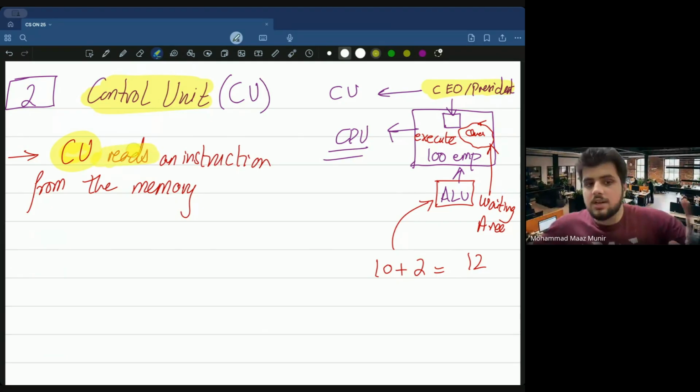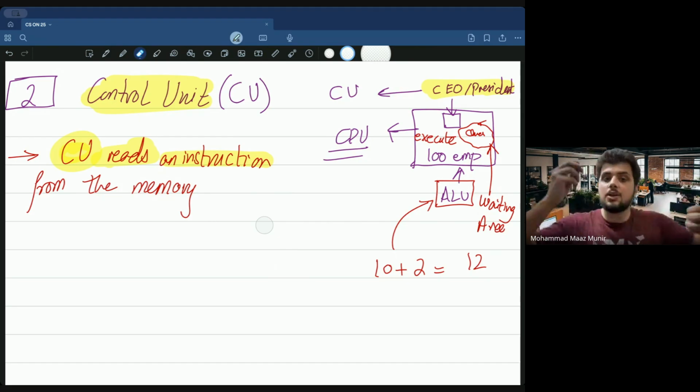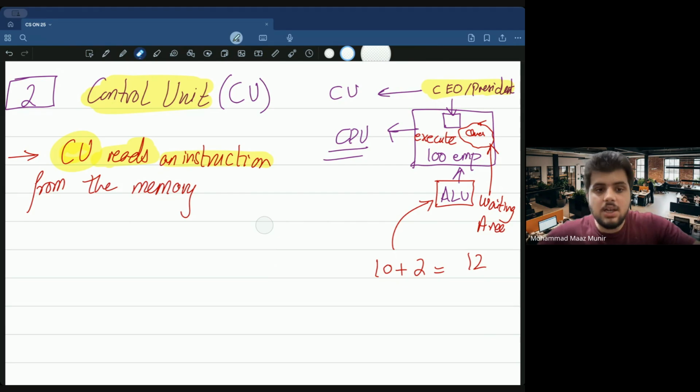So your control unit reads an instruction. Remember, whenever I say instruction, computer science के world में instruction is any action. Whether I'm saying like print this document, this is one instruction. If I'm typing H, बटन प्रेस करते हूँ, that is an instruction. Me writing this word H up here, अब ये ग्राफिक टैबलेट के ऊपर किस तरह हुआ है? I press the pen onto the graphic tablet and due to the pressure and whatever the mechanism behind that is, आपके कंप्यूटर ने उसको एग्जीक्यूट कर दिया. This is an instruction. Me opening Google Chrome and opening the Google Meet session, that is an instruction.